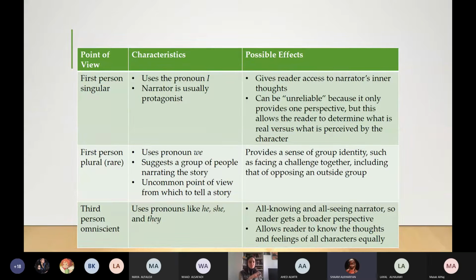story. Yes, so there is a first person plural point of view, in which the story is being told by more than one person, but it's not common, uncommon among stories. What is the effect? I read.